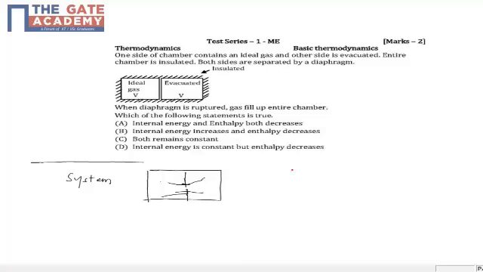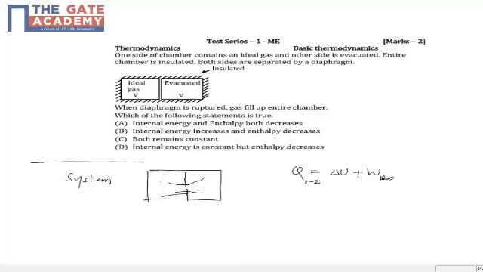And for this system, if we apply the first law, which is Q is equal to change in internal energy plus W, where Q is the amount of heat. So the process here is when you rupture it, the ideal gas fills up, from state 1 to 2, which is from the gas being filled in only one chamber to the gas being filled in the other chamber as well.